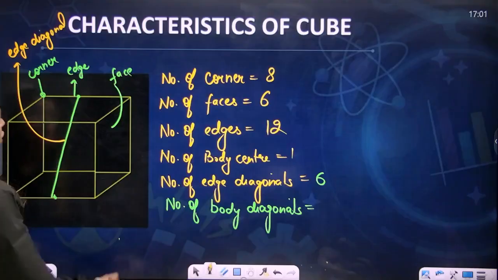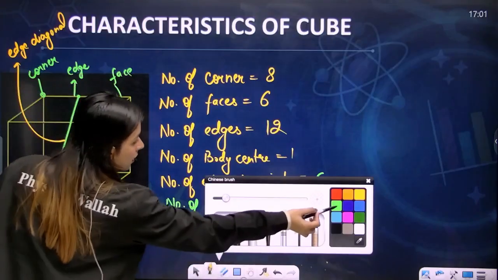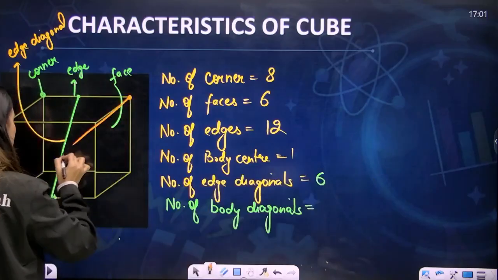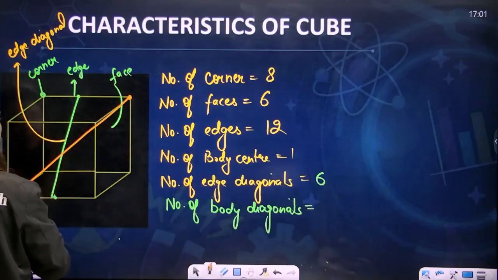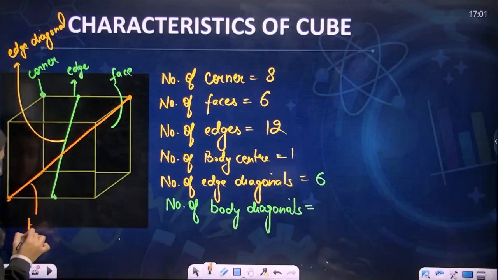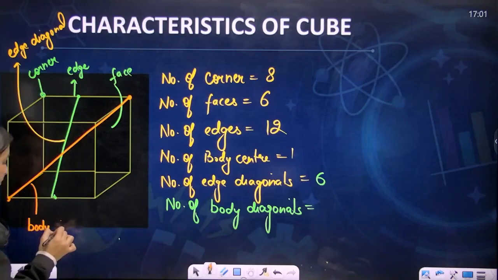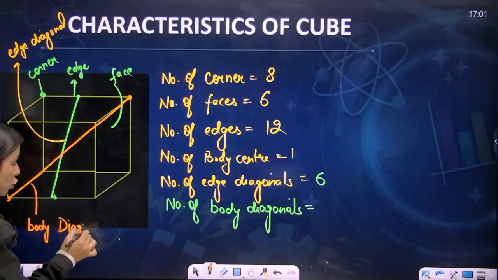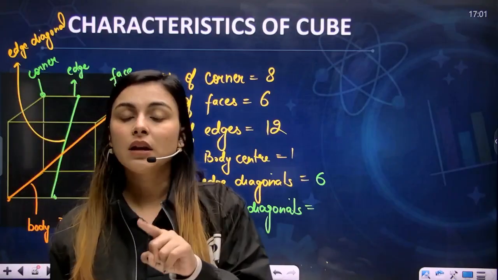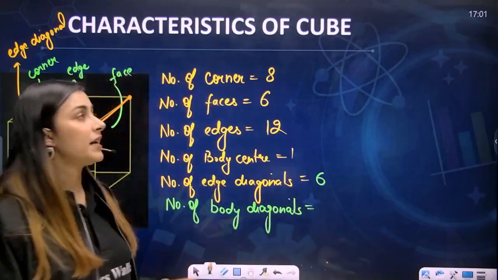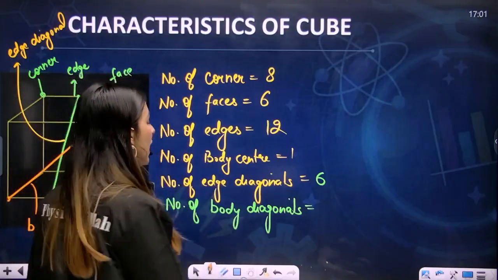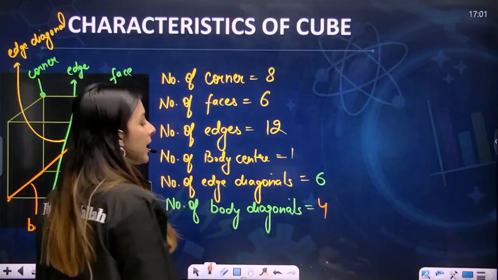So I can say that a diagonal from here to here is a body diagonal. So this is the body diagonal. So 2 corners together give you 1 body diagonal. How many corners do you have? 8. So how many body diagonals do you have? 4. So you have 4 body diagonals present.